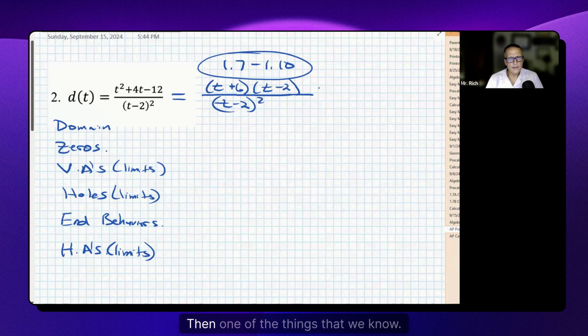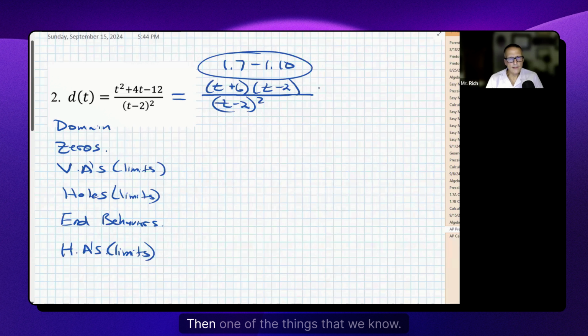And the way that you justify the presence of a vertical asymptote at 2 is you take a one-sided limit as t approaches that value of 2. And you can pick whichever one you want, the right side of 2 or the left side of 2. So I'm going to say vertical asymptote at t equals 2 because the limit as t approaches 2 from the right of d of t is...